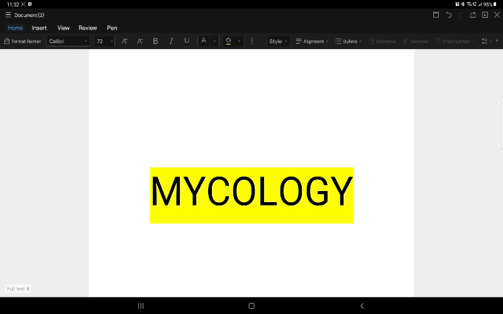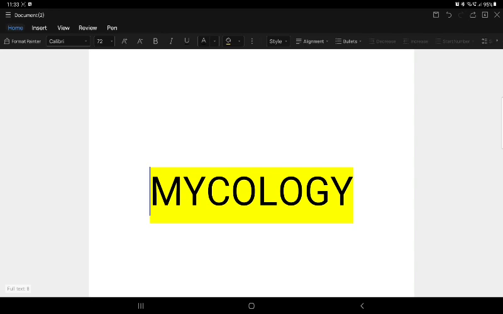First is yeast. In yeast, we have unicellular forms mostly, so it produces only one form of bud, a blastospore or blastoconidia. An example is Cryptococcus. Next is the yeast-like group. In yeast-like, we have yeast-like forms and pseudohyphae forms. Yeast-like forms include Candida and Malassezia furfur.